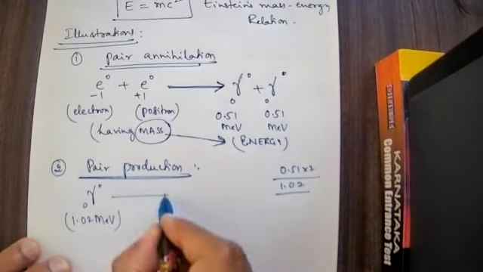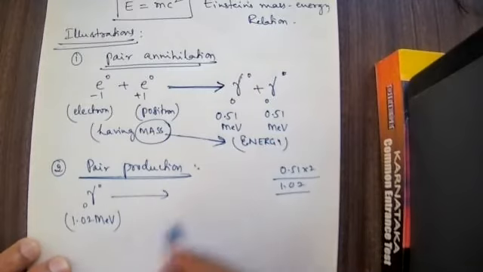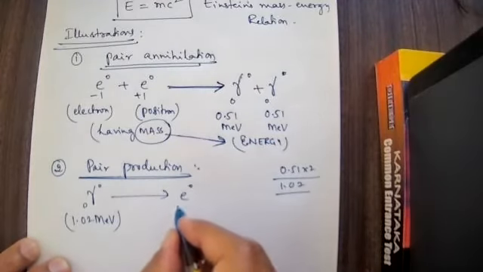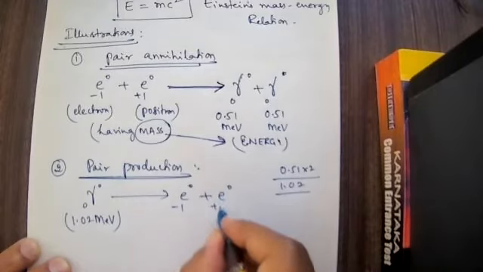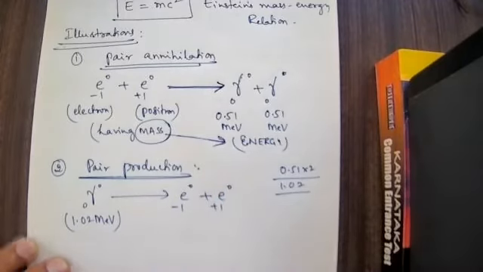This interacts with the atmosphere and produces one electron and one positron. This is called pair production.